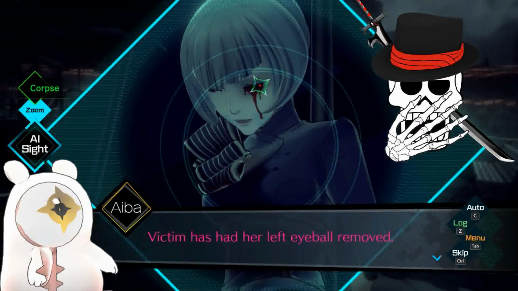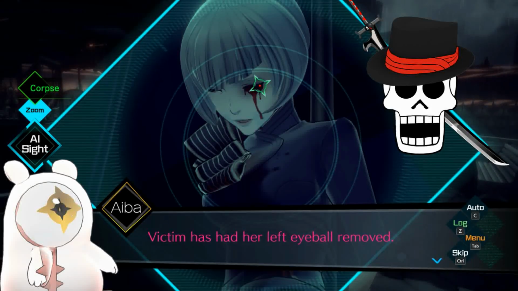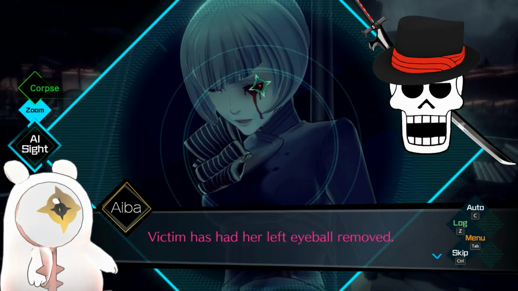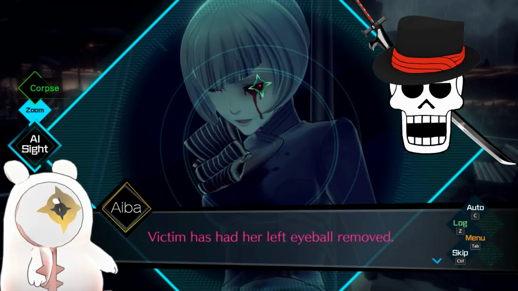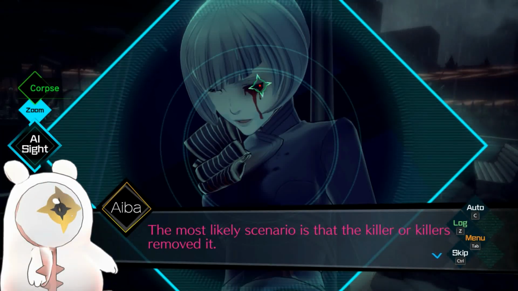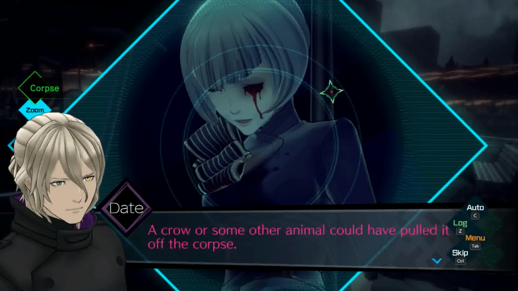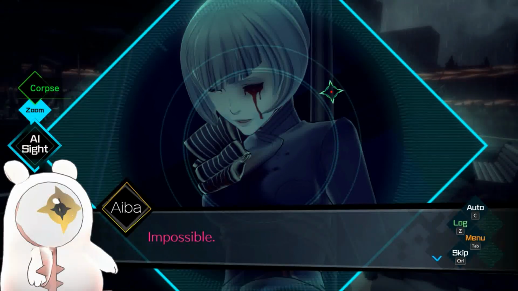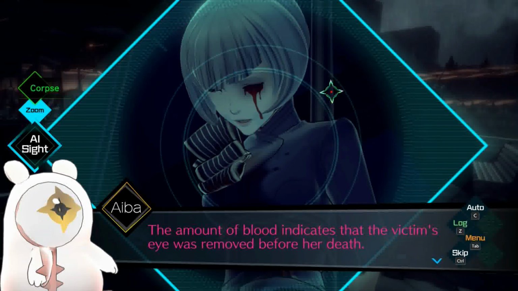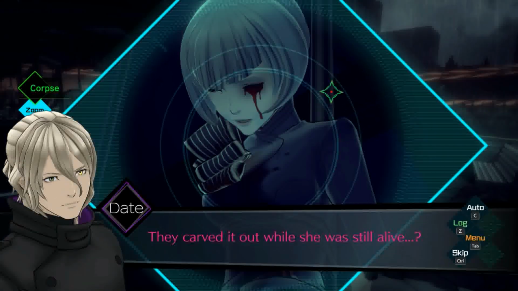Well, that can mean two things. Either we're talking about a very, very specific serial killer that does this to their victims for pleasure. That, or just like Date, her eye was very important. It had an AI. Her left eye. The most likely scenario is that the killer or killers removed it. Well, we don't know that for sure. A crow or some other animal could have pulled it off the corpse. Impossible. The amount of blood indicates that the victim's eye was removed before her death. Ugh. That sucks. They carved it out while she was still alive. Correct.